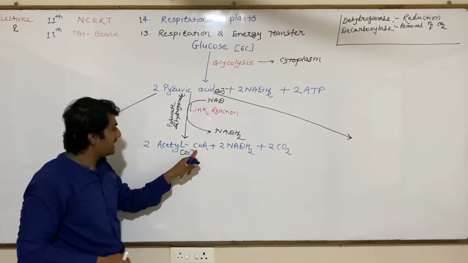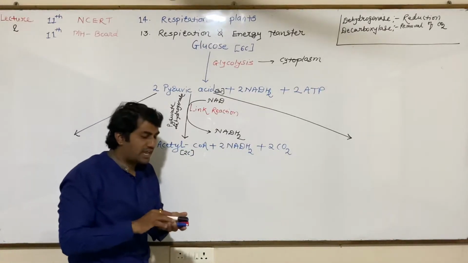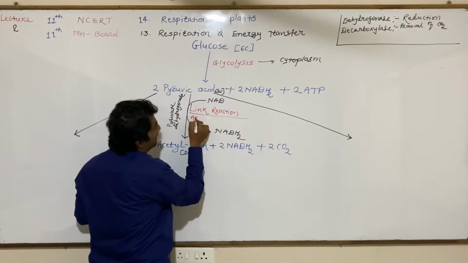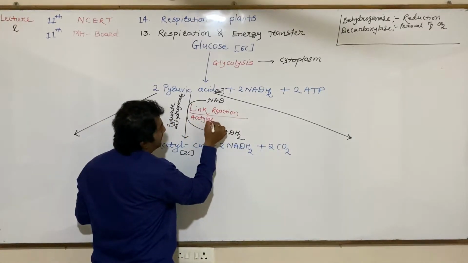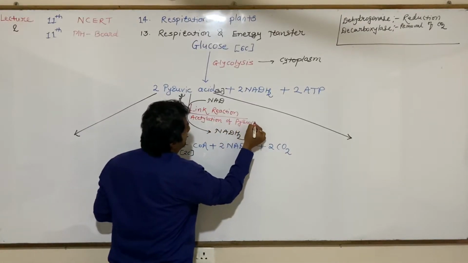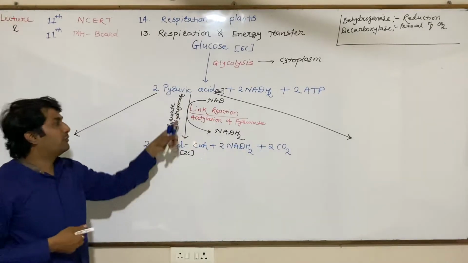The product of link reaction is acetyl coenzyme A. Link reaction is also known as acetylation of pyruvate. Another name for link reaction is acetylation of pyruvate. Okay, this is one fate of pyruvic acid.